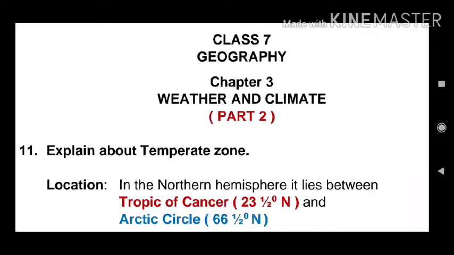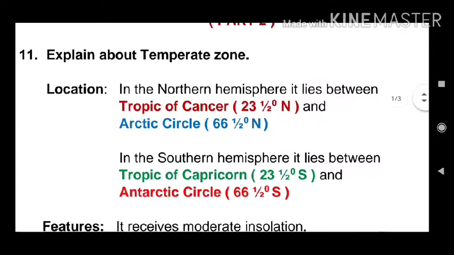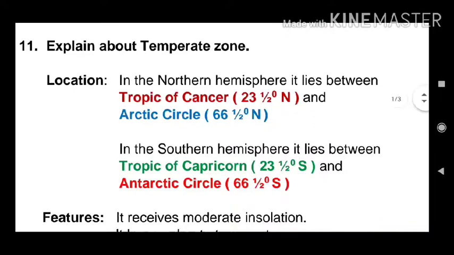Explain about temperate zone. Location. In the northern hemisphere, it lies between Tropic of Cancer, that is 23.5 degree north latitude, and Arctic Circle, 66.5 degree north latitude. In the southern hemisphere, it lies between Tropic of Capricorn, 23.5 degrees south latitude, and Antarctic Circle, that is 66.5 degree south latitude.